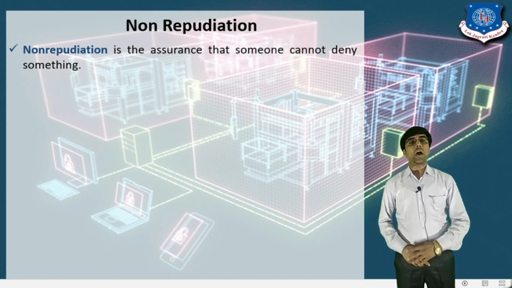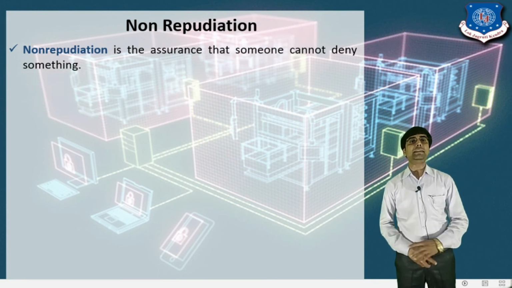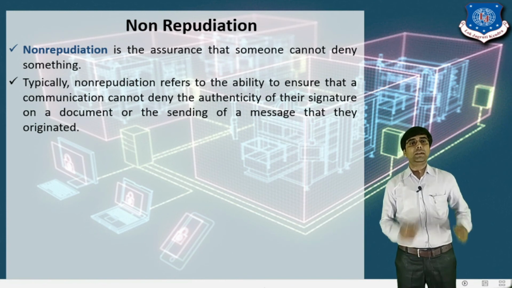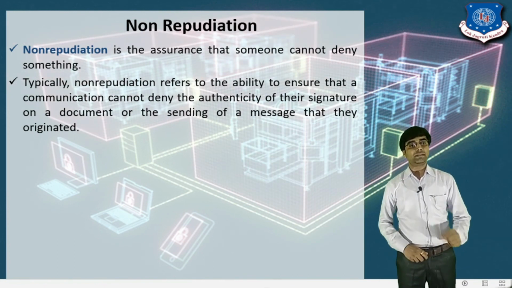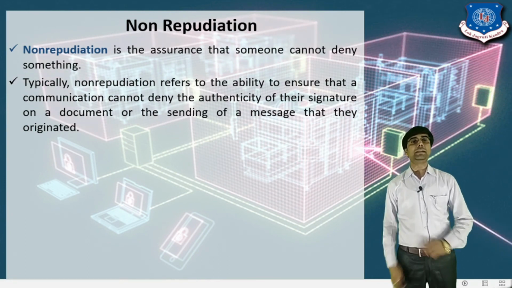So this is called non-repudiation. We can say that it is an assurance that someone can't deny something. Non-repudiation is the ability to ensure that a communicating party can't deny the authenticity of a signature or a document, or sending a message that they originated.